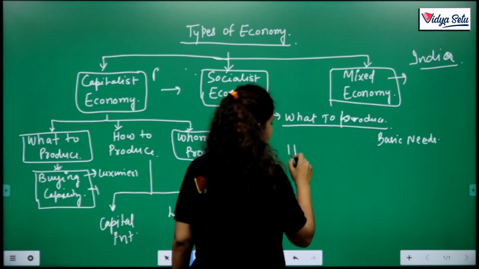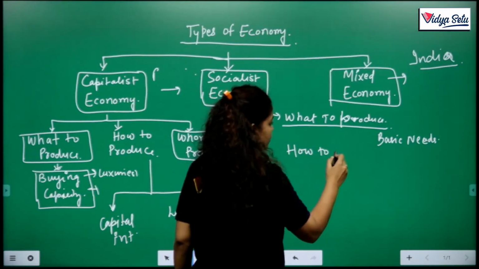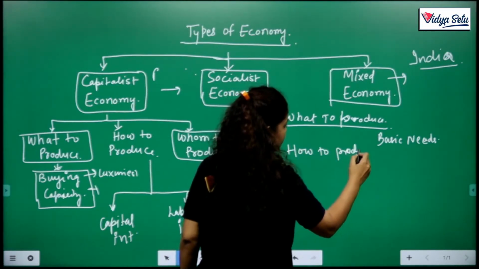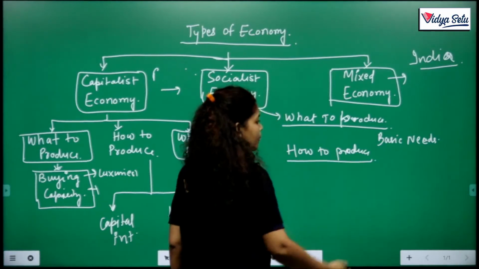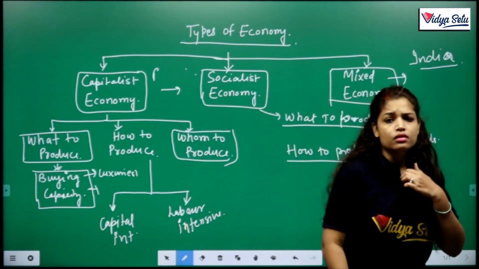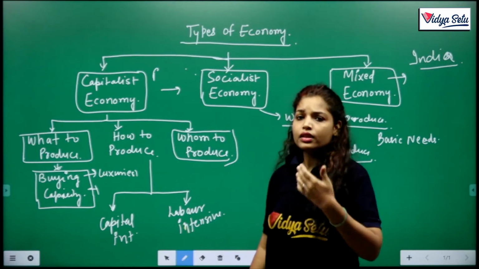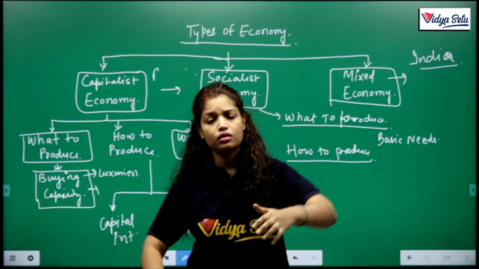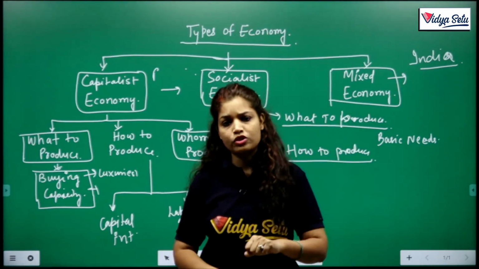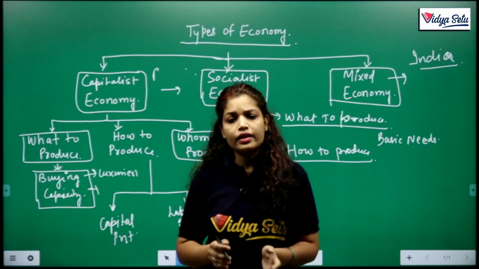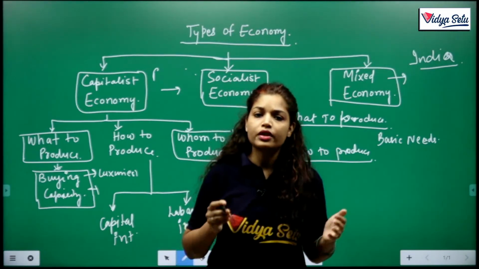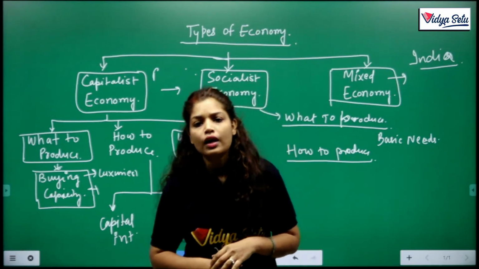So next one is for how to produce. Government decides to produce again by the labor intensive technique. Why? Because labor intensive technique generates employment, and India has a huge population and the government tries to minimize the problem of unemployment.